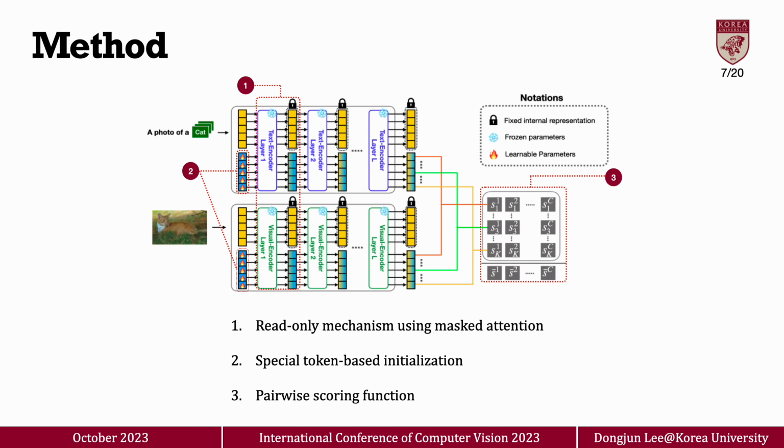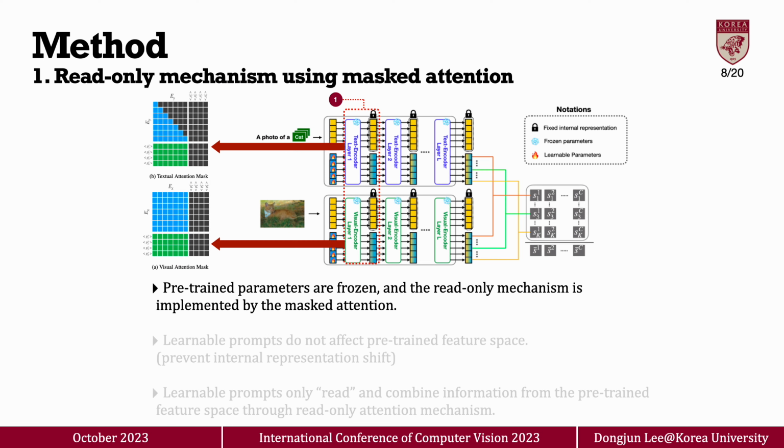In this section, I will explain how RPO works. This figure shows an overview of RPO. I'd like to note that the only trainable part is the prompts, which are indicated with a fire emoji, which shows the parameter efficiency of RPO. RPO consists of three main components listed below.